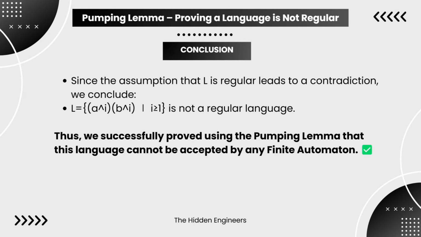Conclusion. Since the assumption that L is regular leads to a contradiction, we conclude L equals a^i b^i, such that i is greater than or equal to 1, is not a regular language. Thus, we successfully proved using the pumping lemma that this language cannot be accepted by any finite automaton.